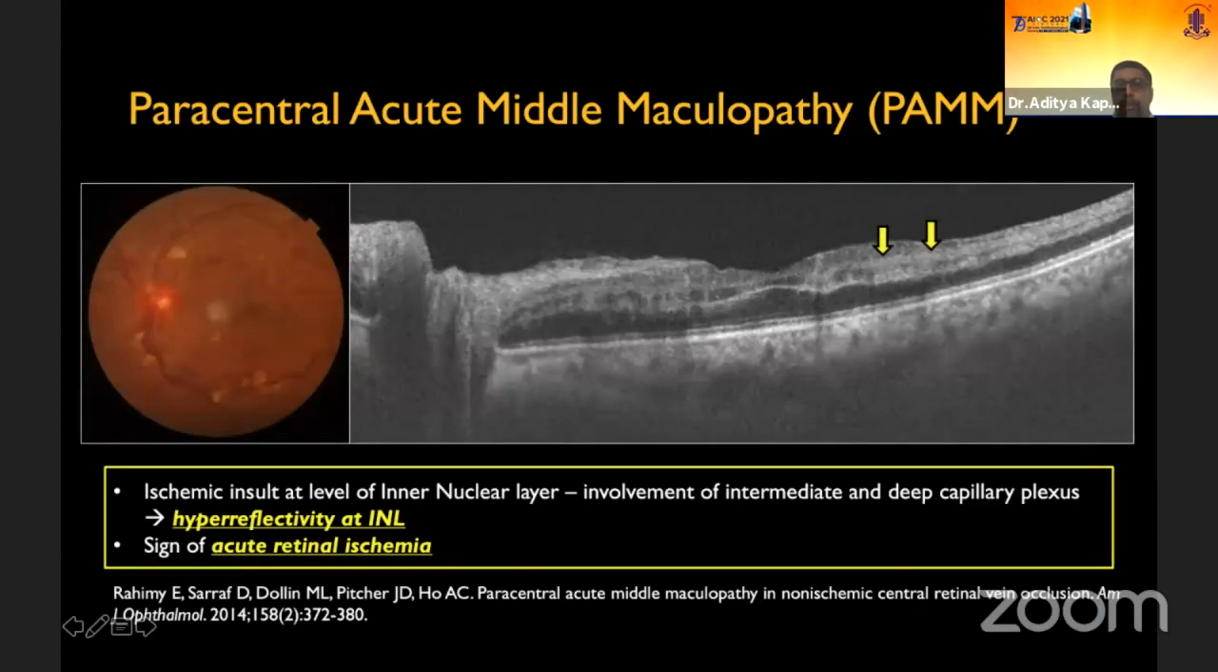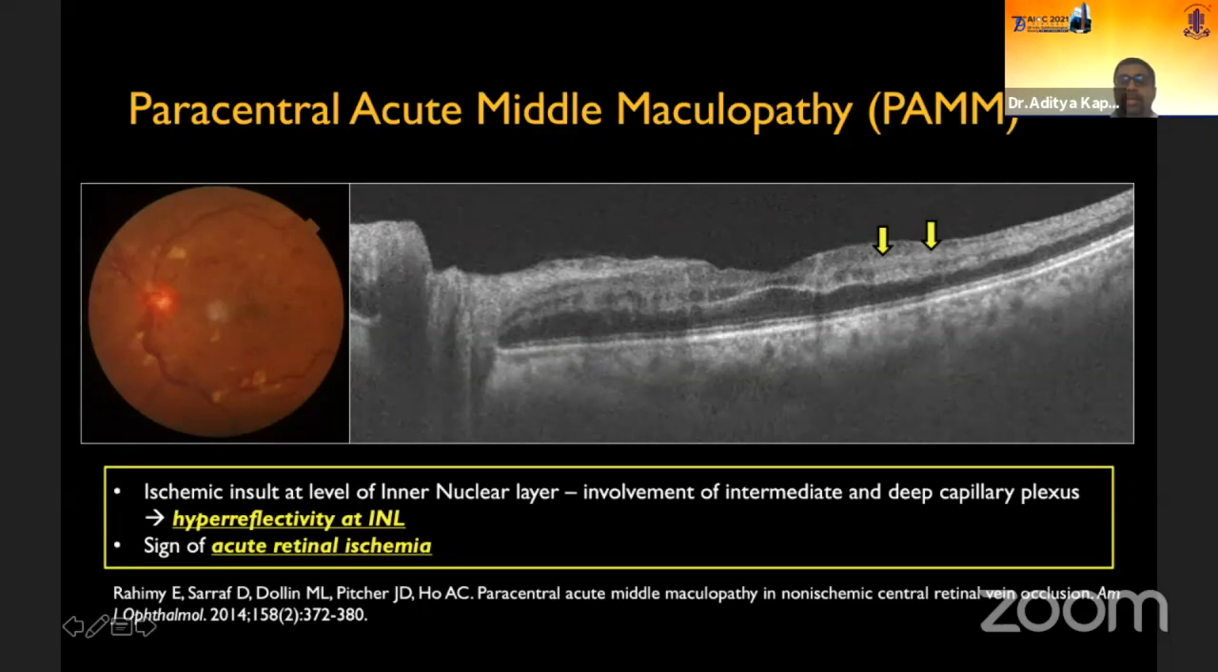First of all, PAM. PAM or paracentral acute middle maculopathy. These are characteristic lesions involving the inner nuclear layer. This develops in response to ischemia of deep and intermediate capillary plexus. They are seen in non-ischemic variant of CRVO, and subsequently they atrophy.